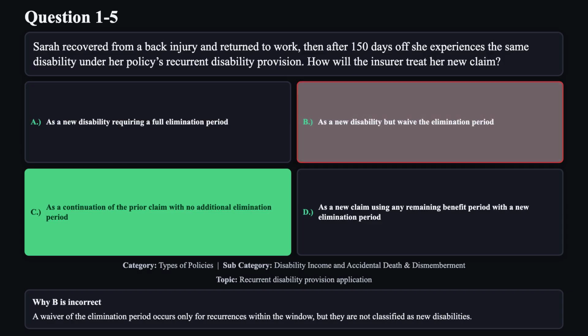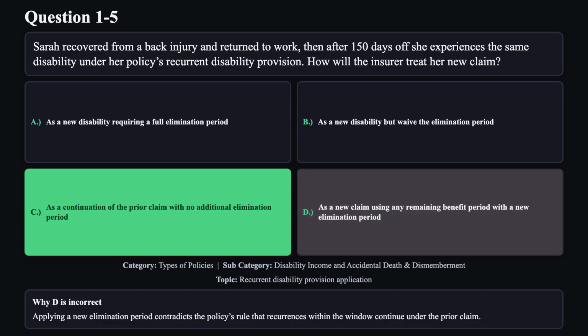Reason B is not correct. A waiver of the elimination period occurs only for recurrences within the window, but they are not classified as new disabilities. Reason D is not correct. Applying a new elimination period contradicts the policy's rule that recurrences within the window continue under the prior claim.